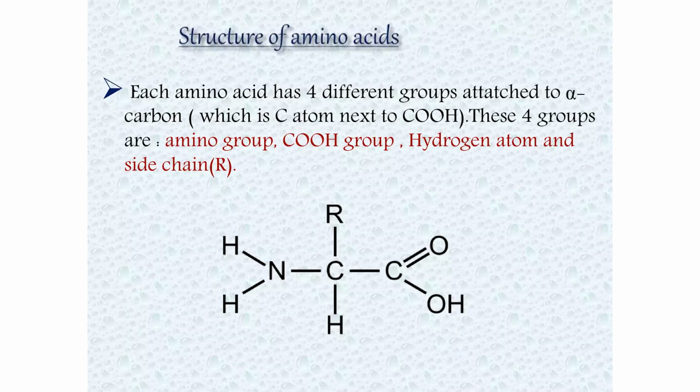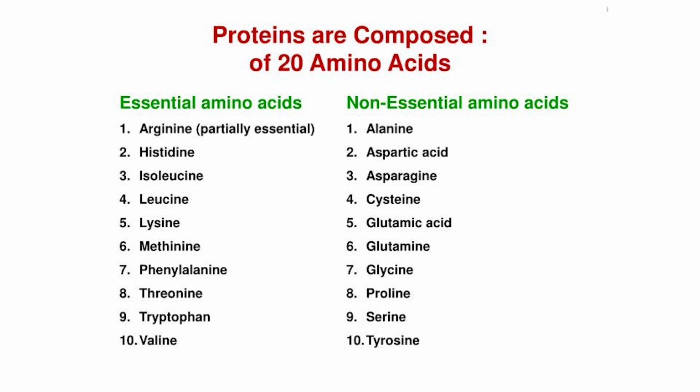You can see the structure of amino acids. Each amino acid has 4 different groups attached to the alpha carbon, which is the carbon atom next to the COOH group. These 4 groups are the amino group, the COOH group, hydrogen and the side chain, that is R. This R is different for different amino acids. Now, there are 20 different amino acids which form the proteins.